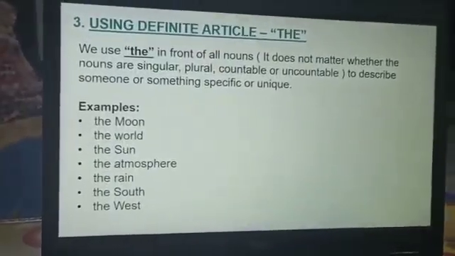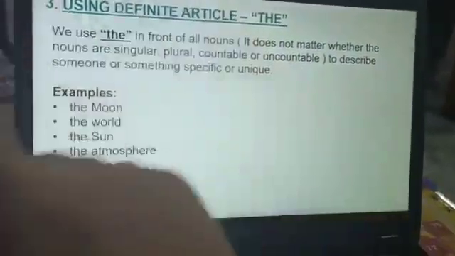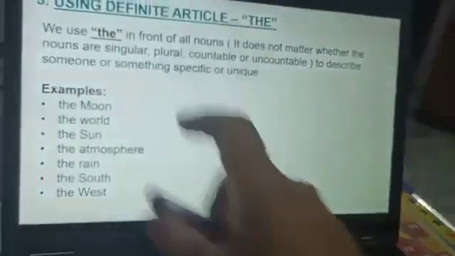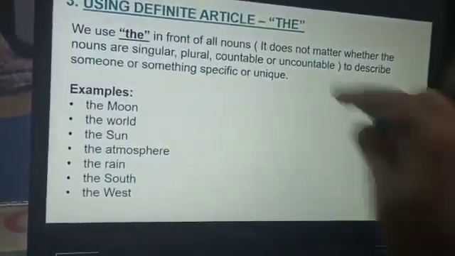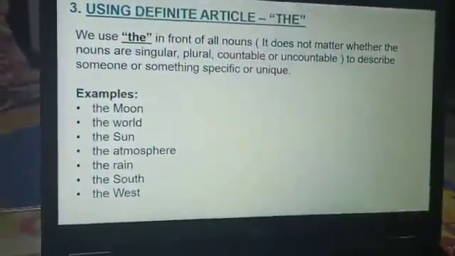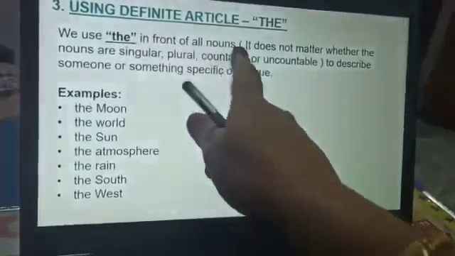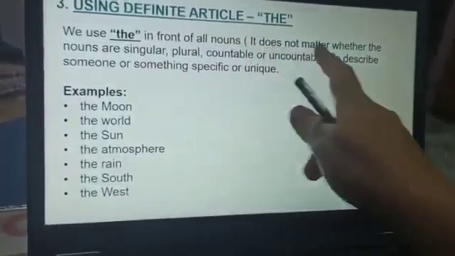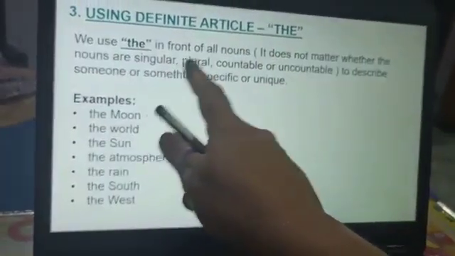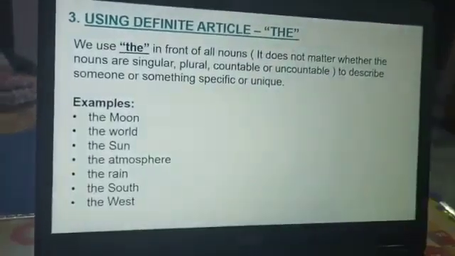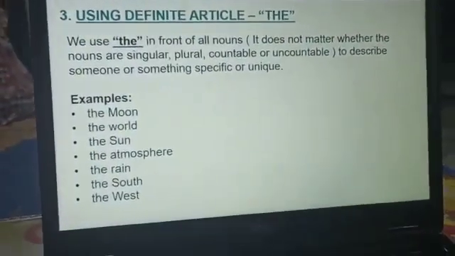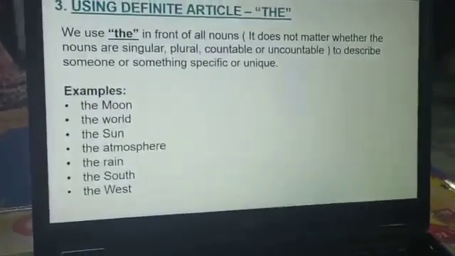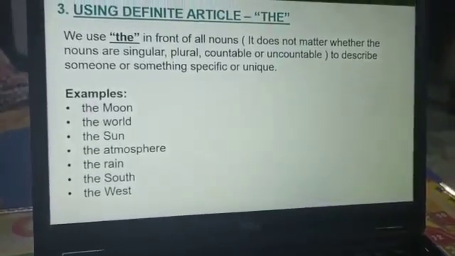Now, last is using the definite article. That was the indefinite article: a and an. Now the is the definite article. We use the in front of all nouns. It does not matter whether the nouns are singular, plural, countable or uncountable. But a and an are always used with singular countable nouns.